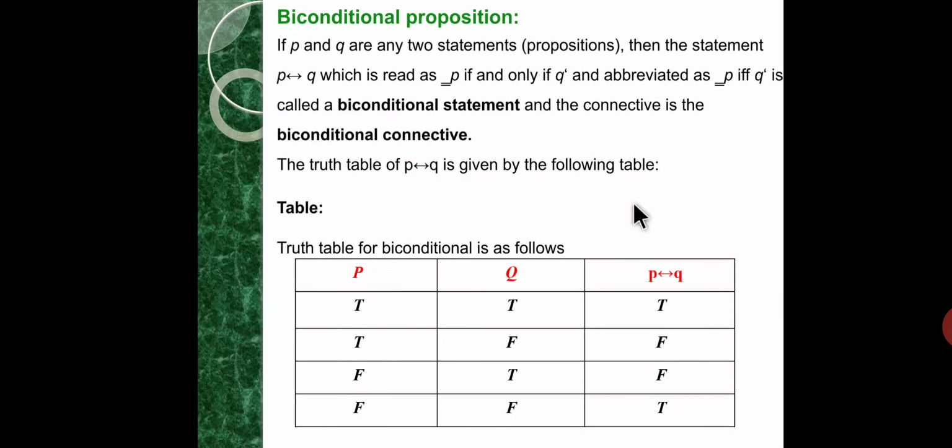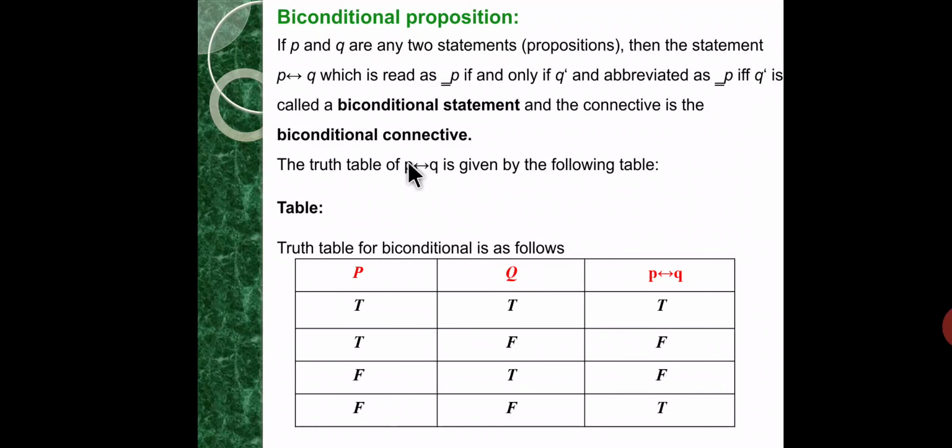Now the last connective, the biconditional proposition. If P and Q are any two propositions, then the biconditional statement is denoted by P double implication Q, read as P if and only if Q, and abbreviated as P iff Q. It is called a biconditional statement, and the connective is the biconditional connective.